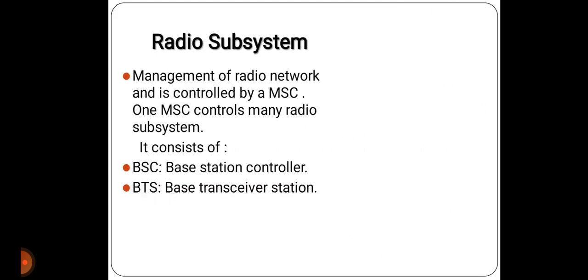Next one is the radio subsystem, which manages the radio network and is controlled by an MSC. One MSC controls many radio subsystems, which consist of BSC and BTS. BSC, we know what BSC is. BSC is the base station controller and BTS is the base transceiver station.